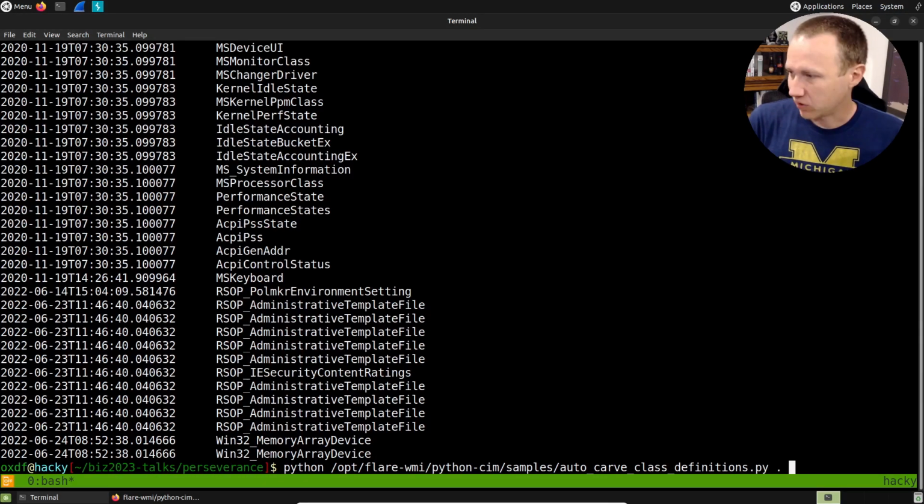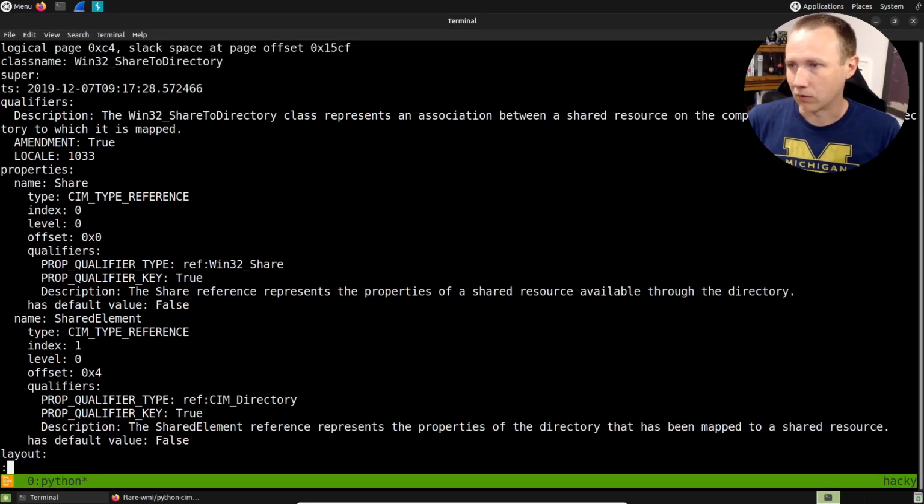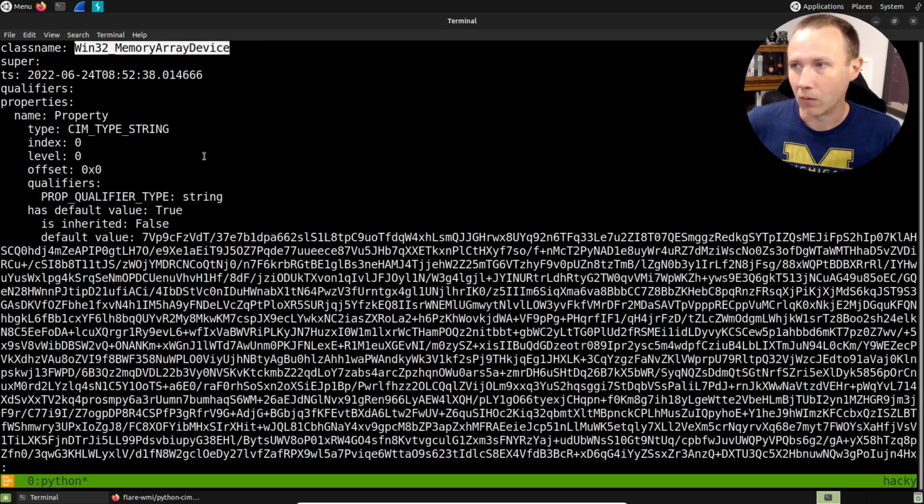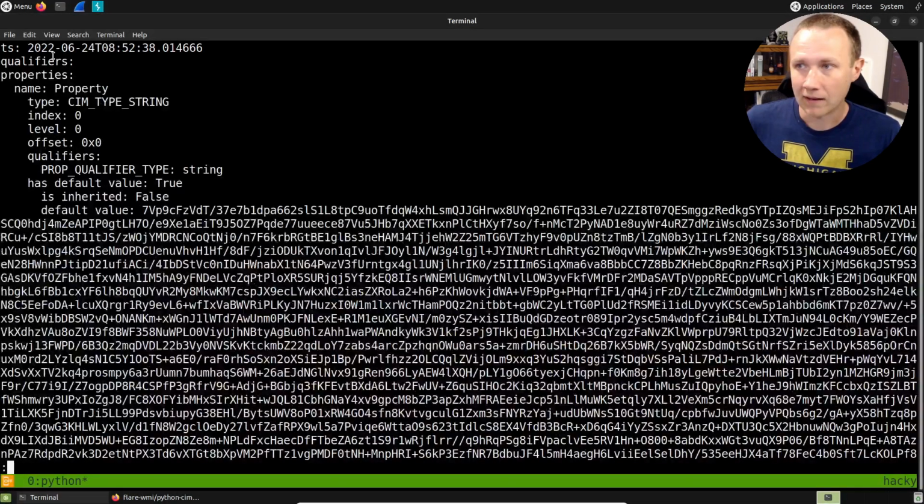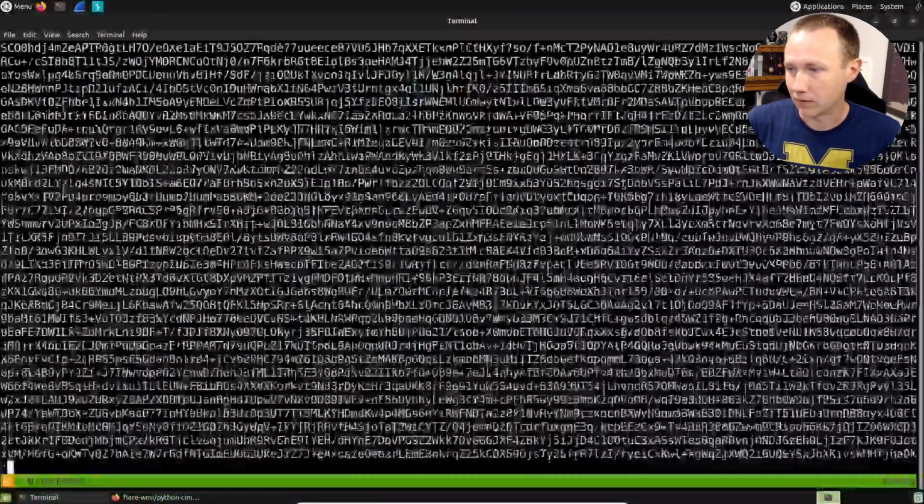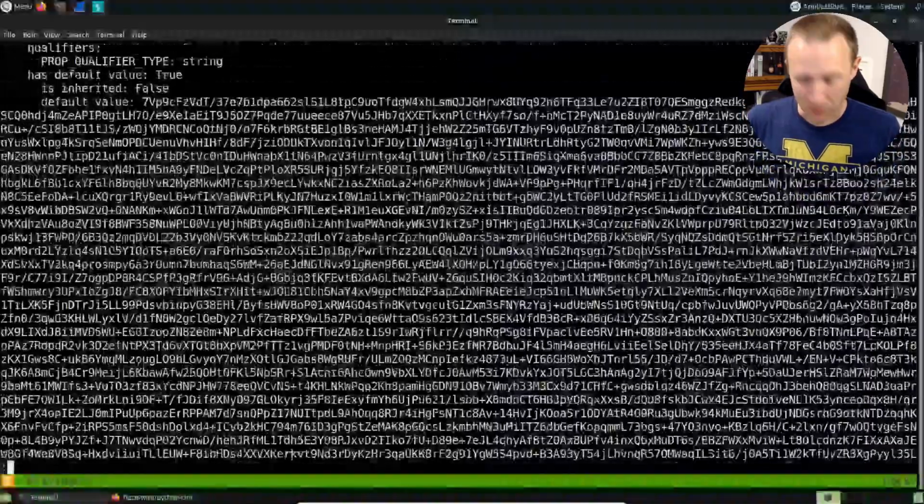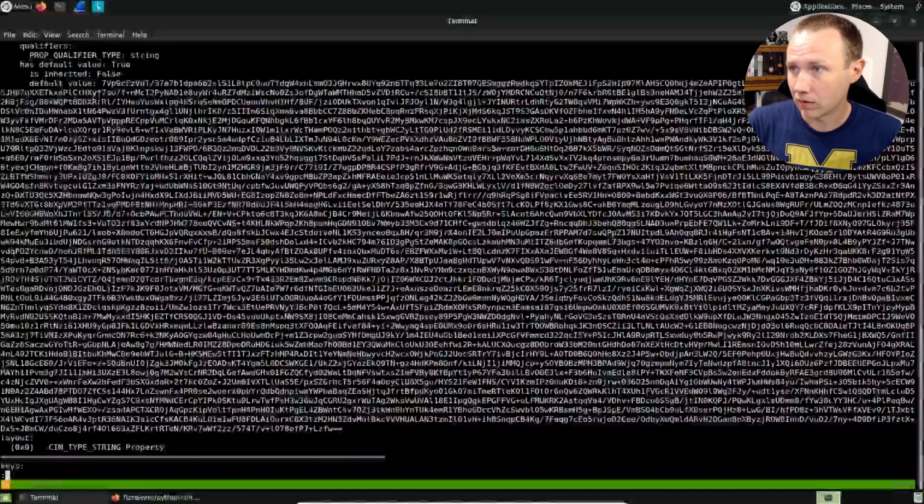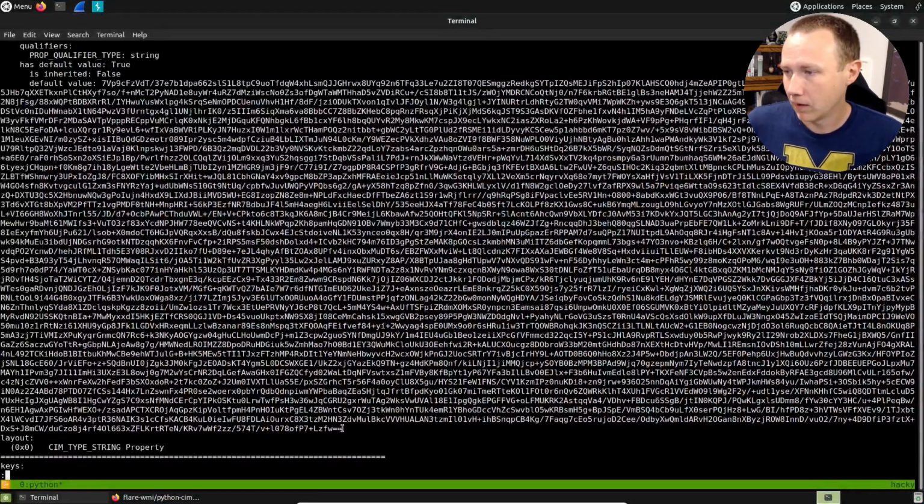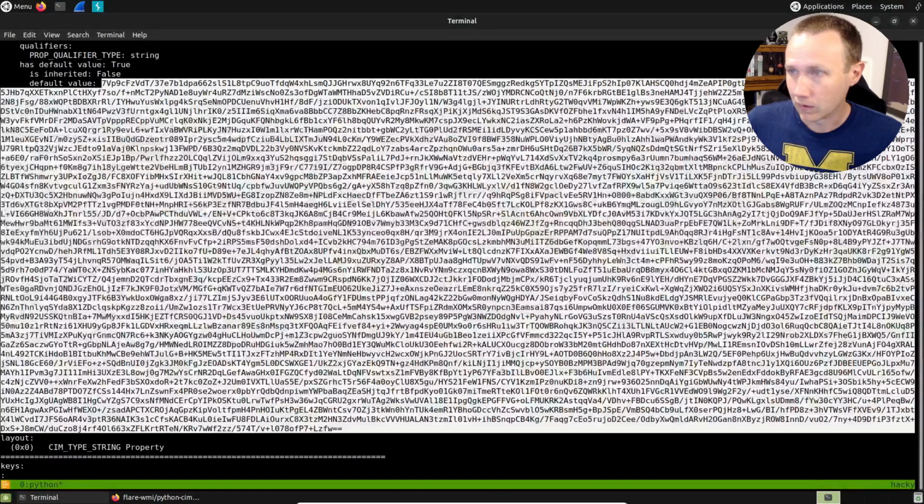And this puts out a ton of output, so I'm going to just pipe it to less so we can search in it easily. And if I search for the memory array device, here it is. And so here is that device, and here's the default value, which is a big blob of base64 data. Which is exactly what I want, right? So I'm going to shrink this window down so we can grab the whole thing. We'll come up here, copy that.